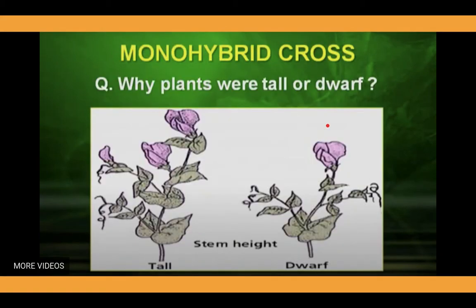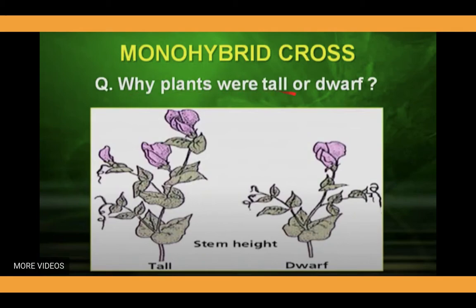Okay? Now come to the experiments that Mendel performed at first level. These are the monohybrid crosses, and in today's class we will focus on the monohybrid cross, and in the next class we will talk about the dihybrid cross. So basically the word monohybrid cross is used for the hybridization experiments done by Mendel where he selected only one trait for observation to reach conclusions about the Mendelian principles.